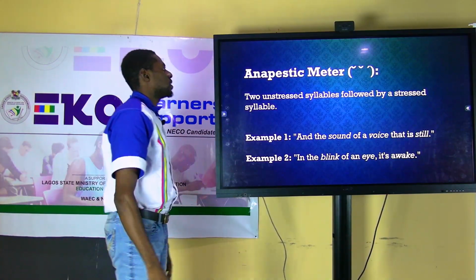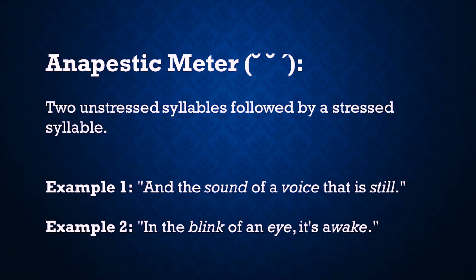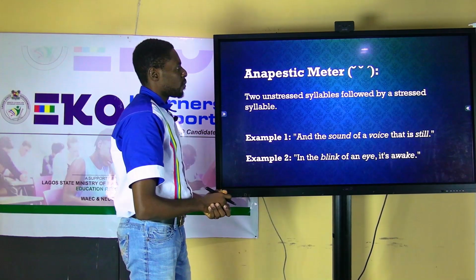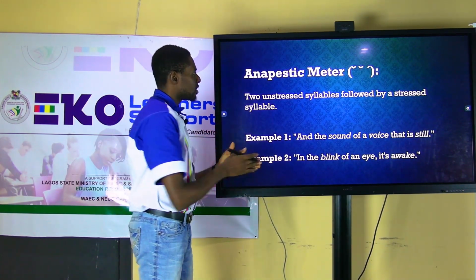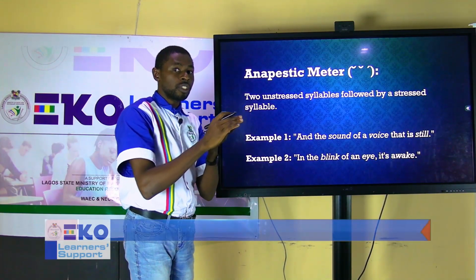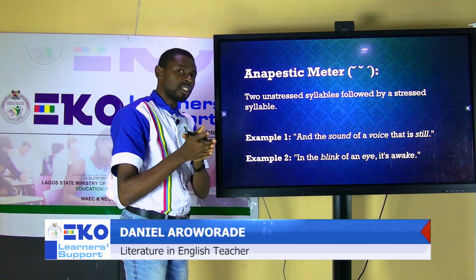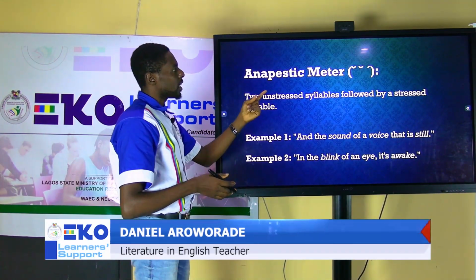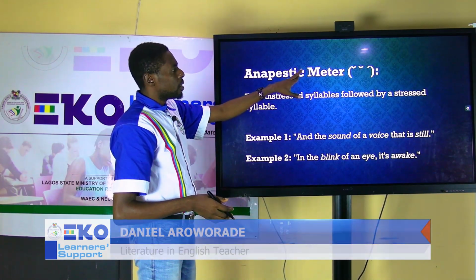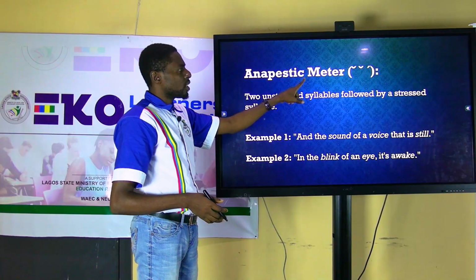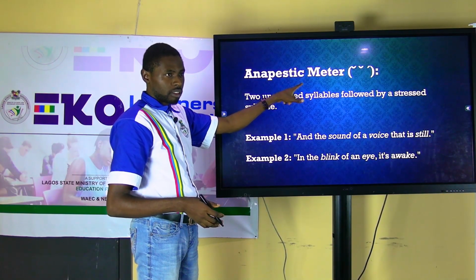The next one we have is an anapestic meter. Anapestic meter. Now, if you follow the trend and the arrangement of the number of stressed and unstressed syllables, you observe that there's a repetition of an iambic and just one unstressed syllable was added at the beginning.